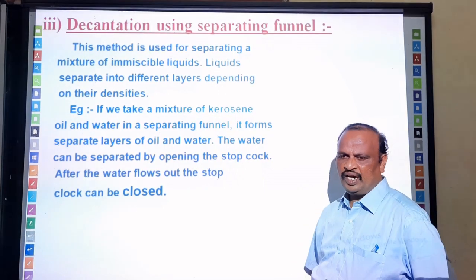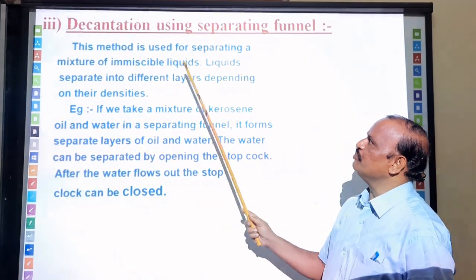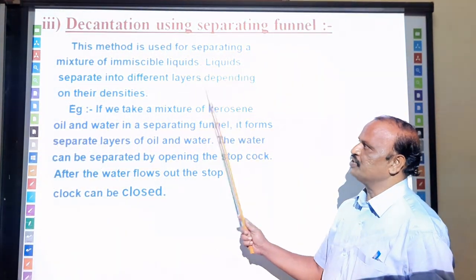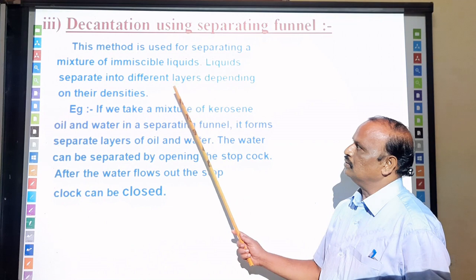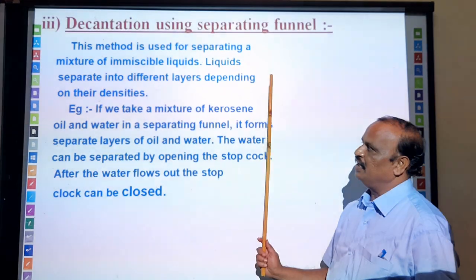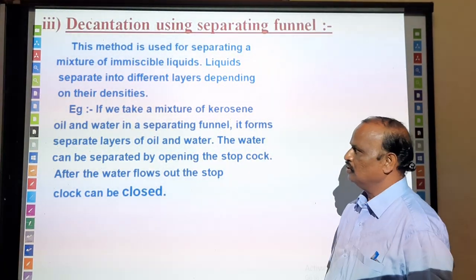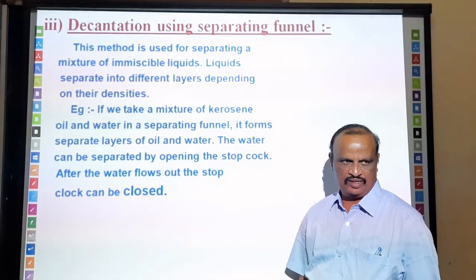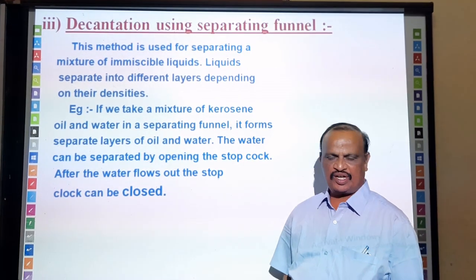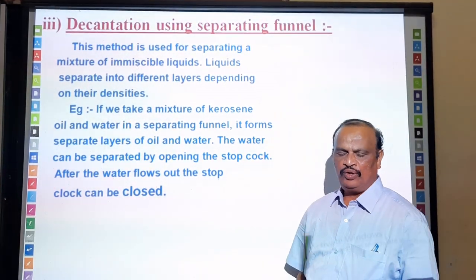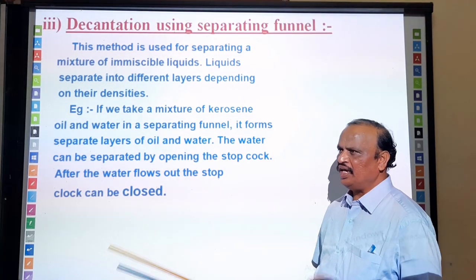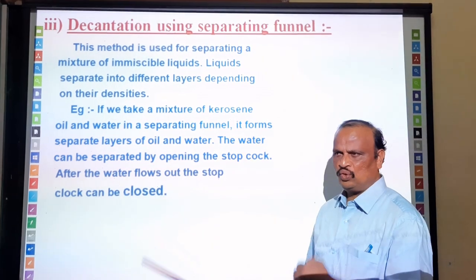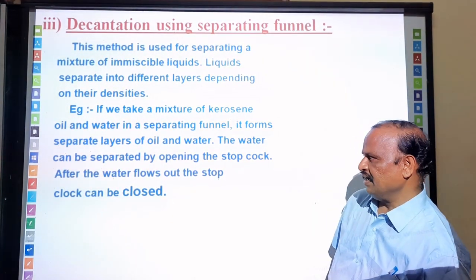Decantation. So what is decantation? This is a method used for separating a mixture of immiscible liquids, which separate into different layers by their density. For example, you have a mixture of kerosene and oil. The kerosene and oil mixture can be separated by this method. So take a separating funnel, shake it well and keep it for some time. The components will be separated like this.